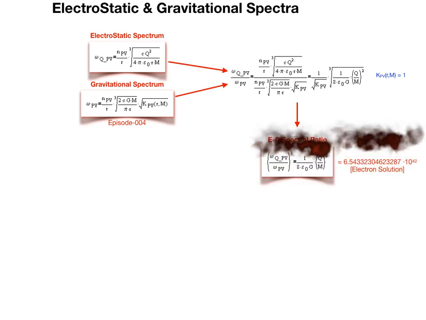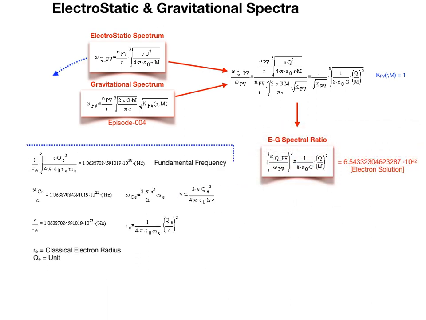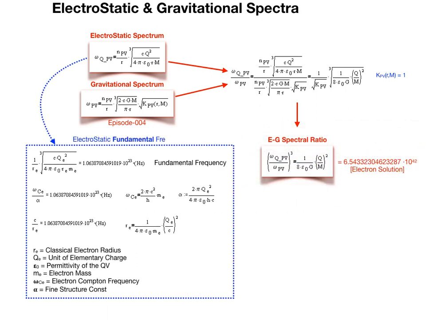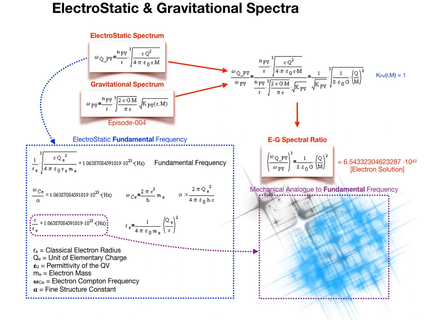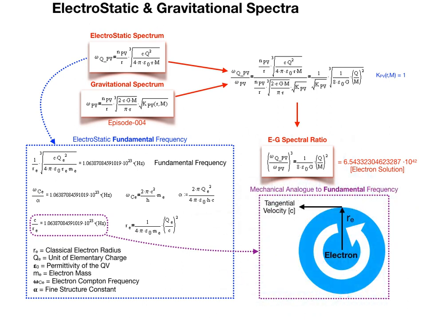By recalling the gravitational spectrum derived in episode 4, we may establish the electrostatic to gravitational spectra ratio. As can be seen from the equation shown, the harmonic mode associated with both quantum vacuum spectra has evaporated from the solution, leaving only charge and mass. Evaluating the spectral ratio equation reveals the origin of the many orders of magnitude problem.